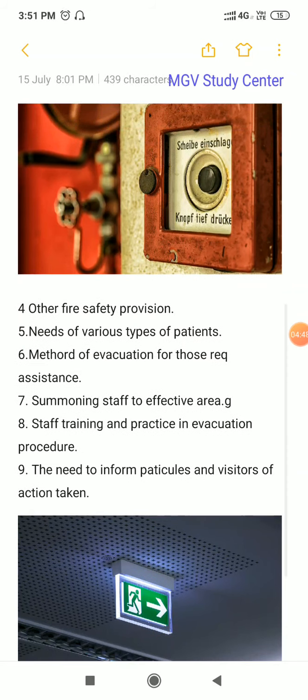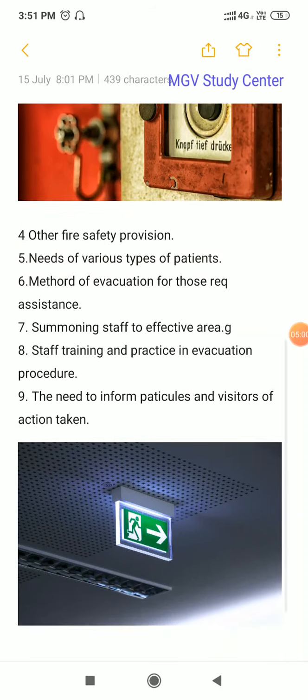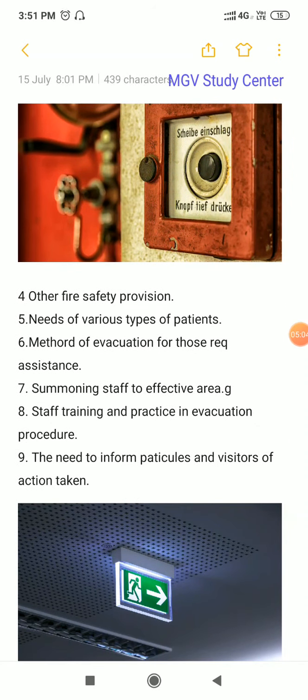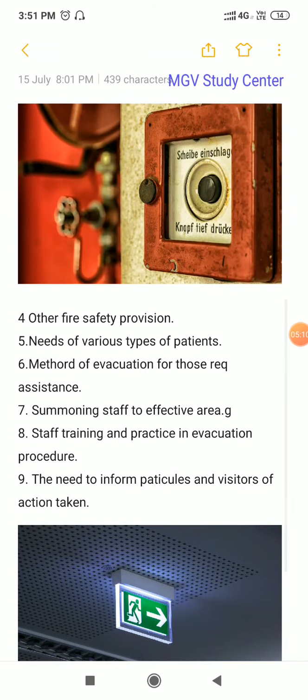In a hospital there might be stretcher patients, serious patients, or wheelchair patients who cannot move on their own, so you need to assist them. For that you need different strategies, and the evacuation strategy needs to be changed.